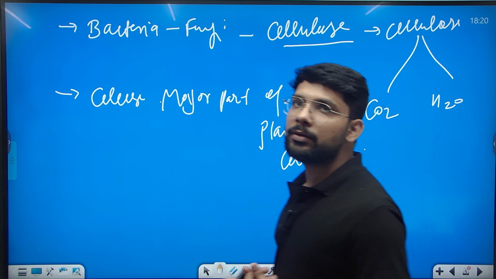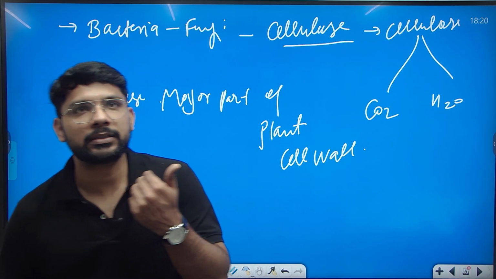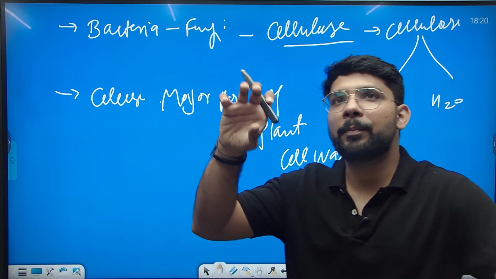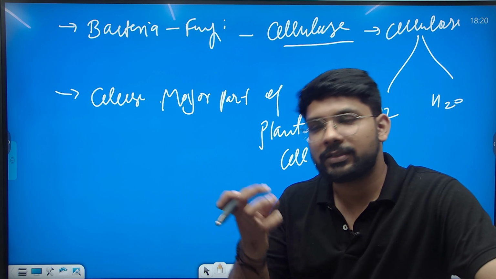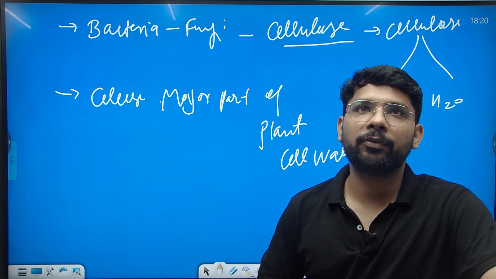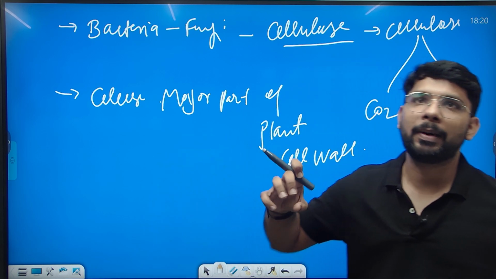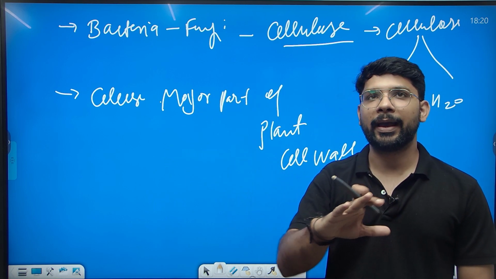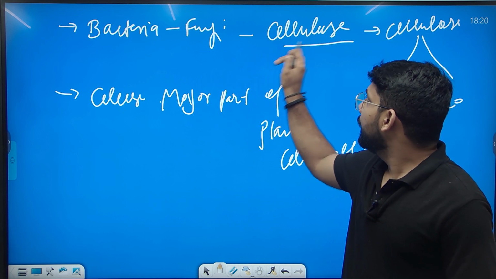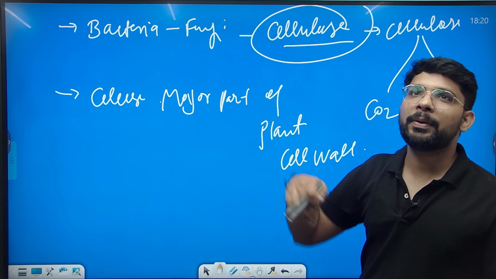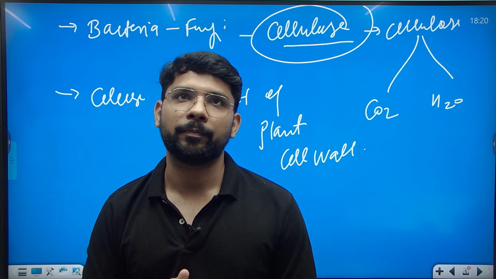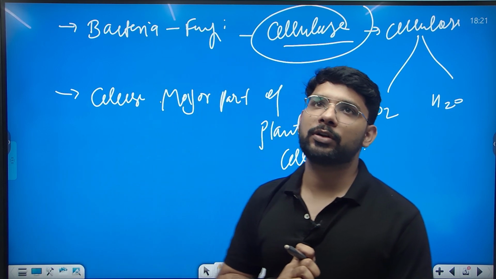So in the introduction we can write about the fruits, leaves or plant twigs, which form the major part of the cellulose. It's compiled on the earth's surface, and cellulose is the major part of the plant cell wall. It is broken down by the enzyme released by bacteria and fungi. The name is cellulase, which breaks down cellulose into carbon dioxide and water. So this we can write in the introduction itself.